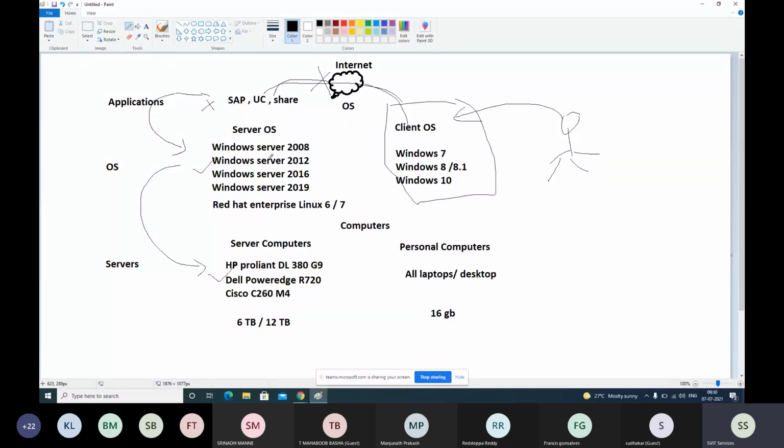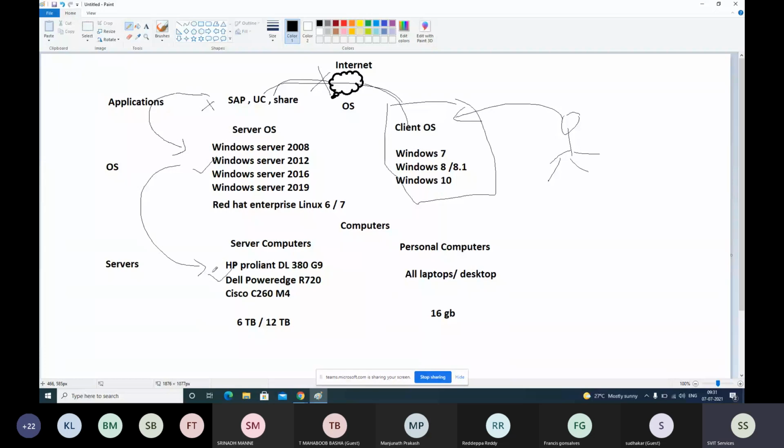But the teller will not be aware of what a server is. When they are not able to open this application, they will just tell you that the server is down, you have to wait for some time. But actually, as an administrator like us, if you individually look at it, there is no server issue at all. Server is fine, server OS also is fine. Only there is a problem with the application, but still we call it server down. That is one example. Next one.